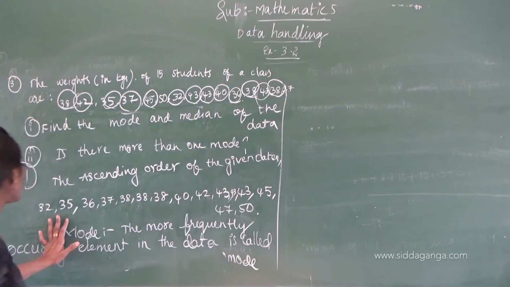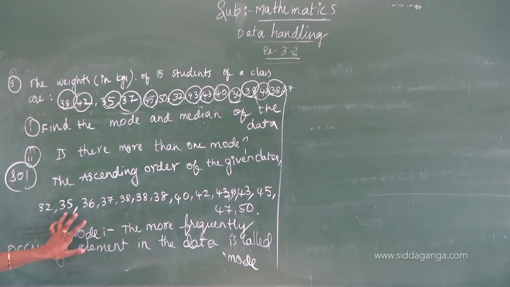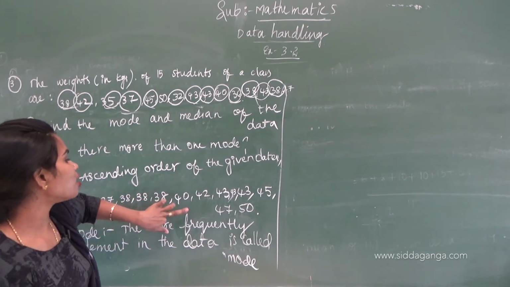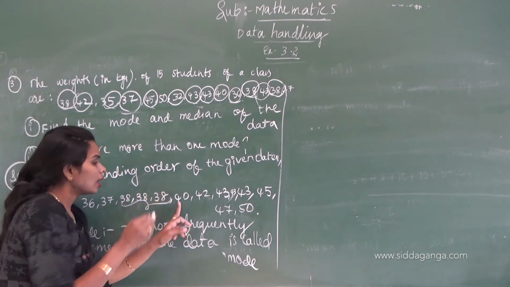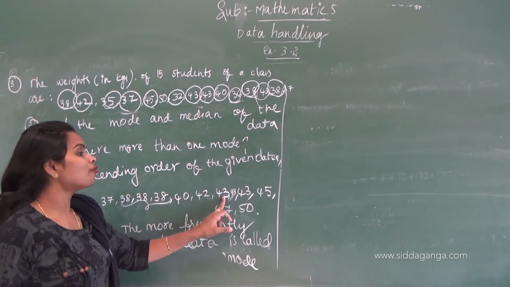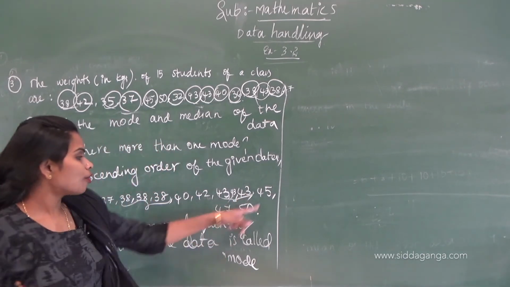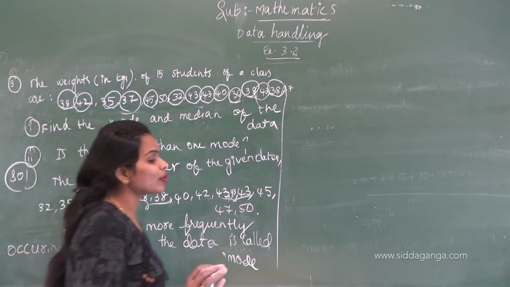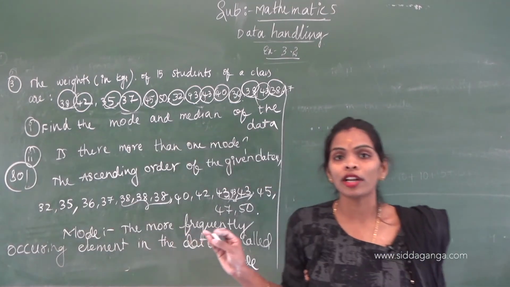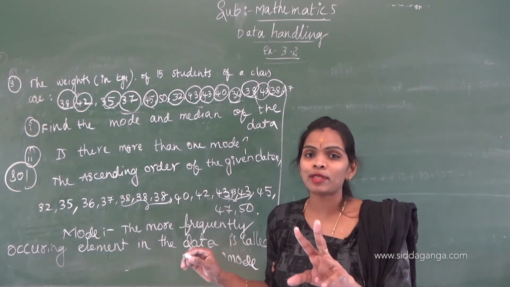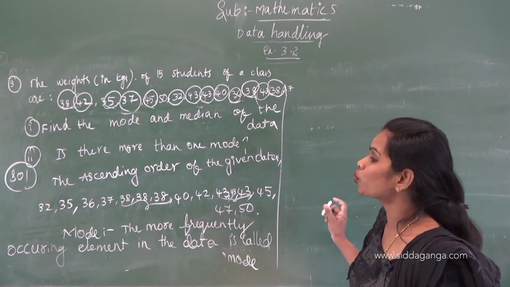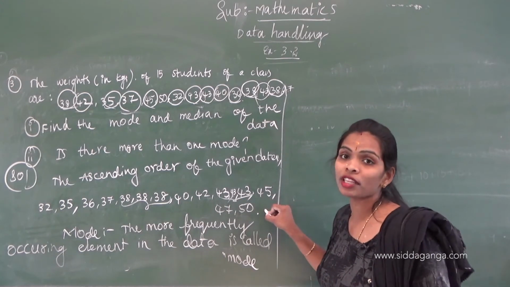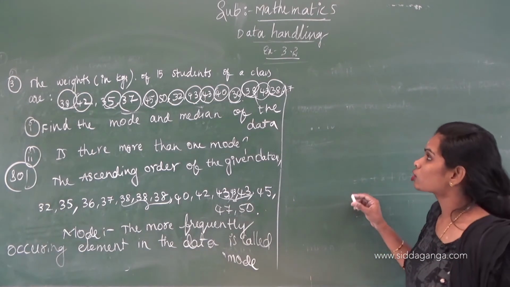See here, 32 comes one time, 35 one time, 36 one time, 37 one time, 38 three times, 40 one time, 42 one time, 43 three times, 45 one time, 47 one time, 50 one time. It is very clear that 38 and 43 each occur 3 times.